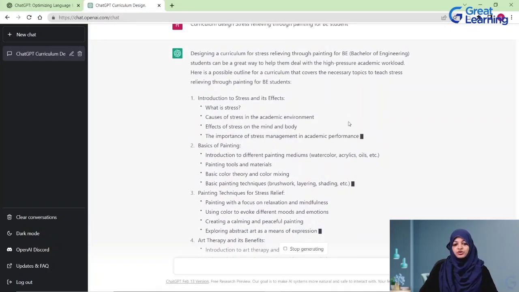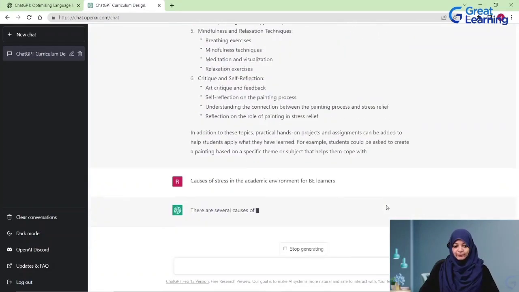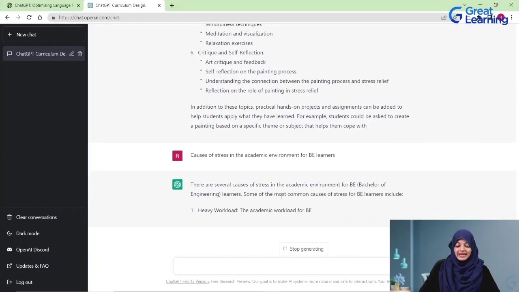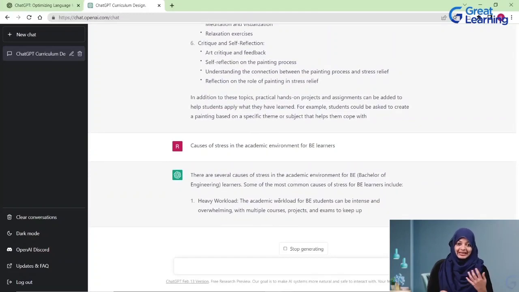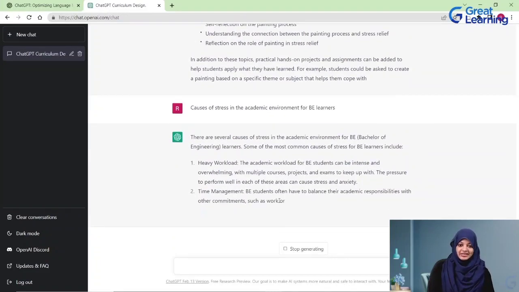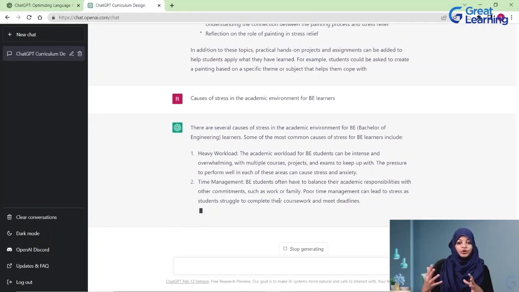Now, suppose I'm someone who does not know what is a cause of stress in the academic environment. I can literally use this as a prompt for my future conversation. So, what are the causes of stress in an academic environment for BE learners? Right? Now, when I use this prompt, it gives me a complete answer on what could be the possible academic stressors. Now, what would this help us with? This actually helps us gain an understanding of where the learners are coming from. So, it helps us gain a background of the learners, and we can accordingly cater our courses to their needs and requirements.